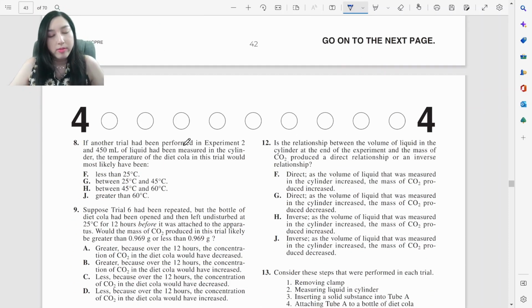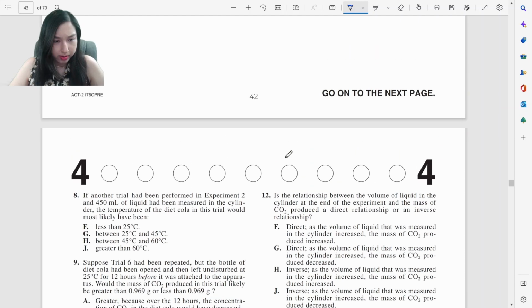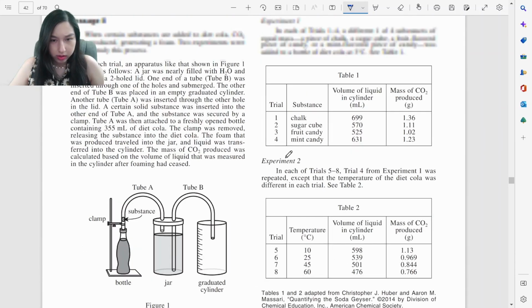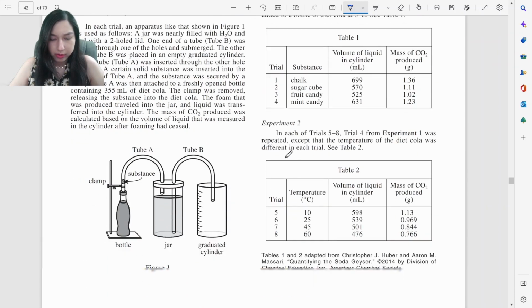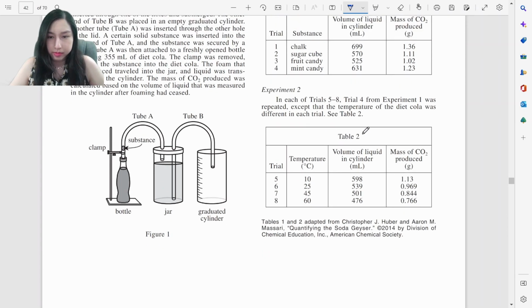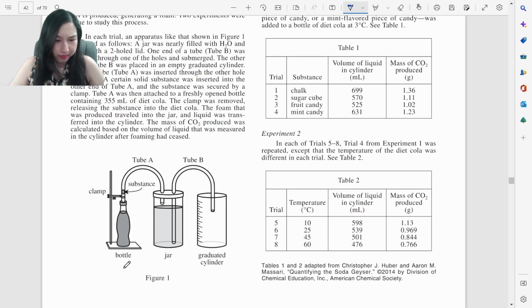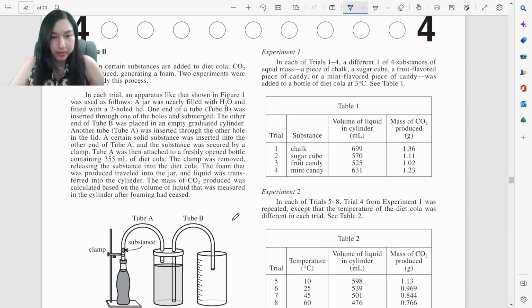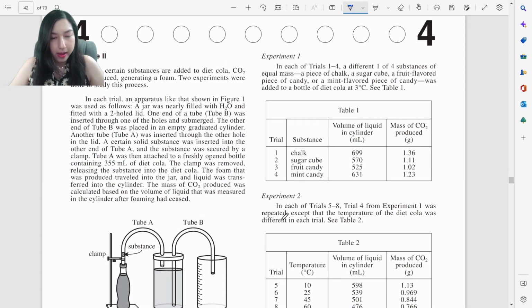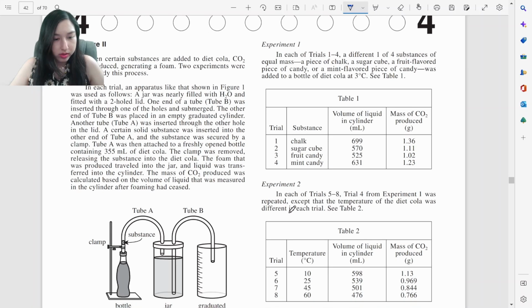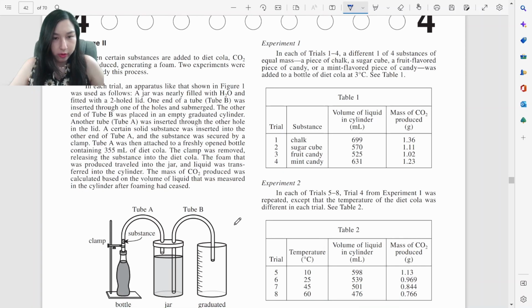If another trial had been performed in experiment 2 and this much liquid was measured in the cylinder, the temperature of the Diet Cola would likely have been... Where is experiment 2? Okay, what are they doing here? A bottle, a jar, a graduated cylinder. When certain substances are added to Diet Cola, carbon dioxide is produced, generating a foam. Two experiments were done.